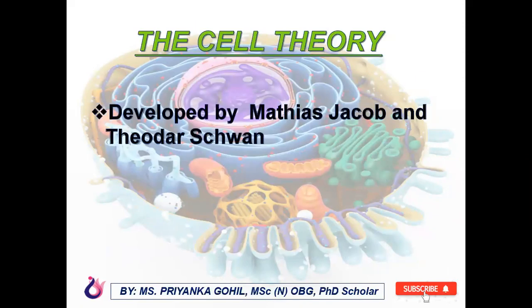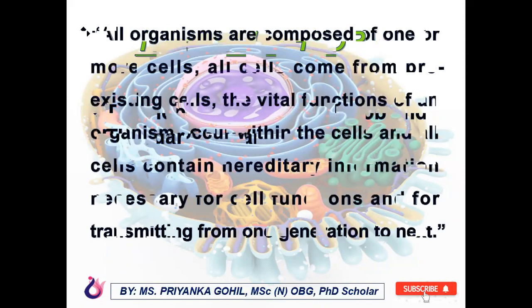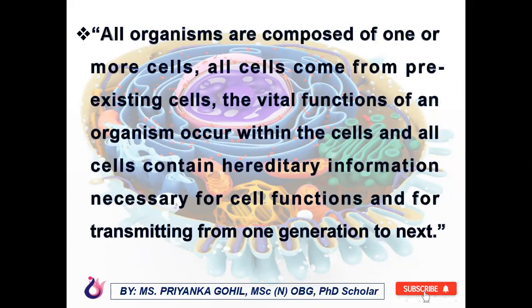Now here is the cell theory. The cell theory was developed by Jacob and Desquin, and this theory states that all organisms are composed of one or more cells. All cells come from pre-existing cells. The vital functions of an organism occur within the cell, and all cells contain hereditary information necessary for cell function and for transmitting from one generation to another generation.